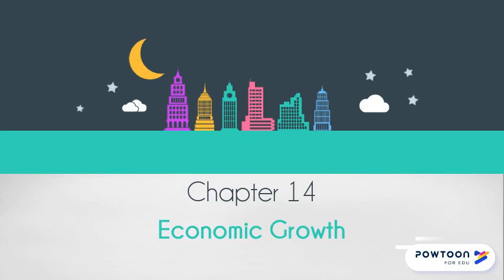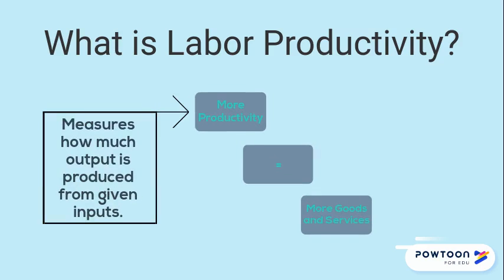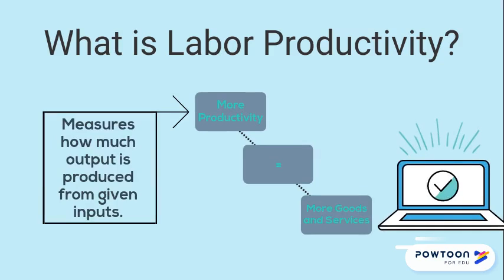Chapter 14, Economic Growth. Labor productivity is the output per unit of labor. It measures total output divided by hours of labor employed to produce that product. Productivity compares total output to a specific measure of input. This usually reflects an average expressing total output divided by the amount of resources employed, such as bushels of grain per acre of farmland.